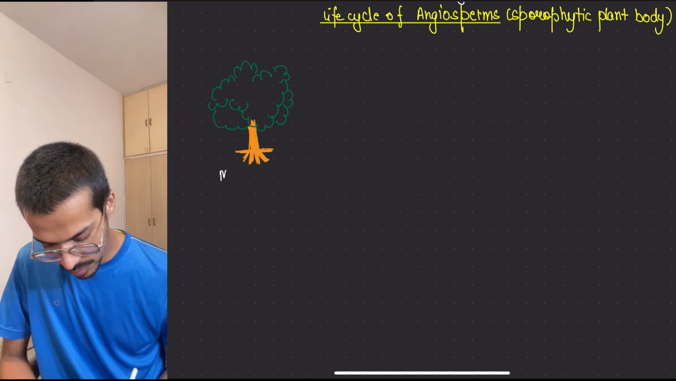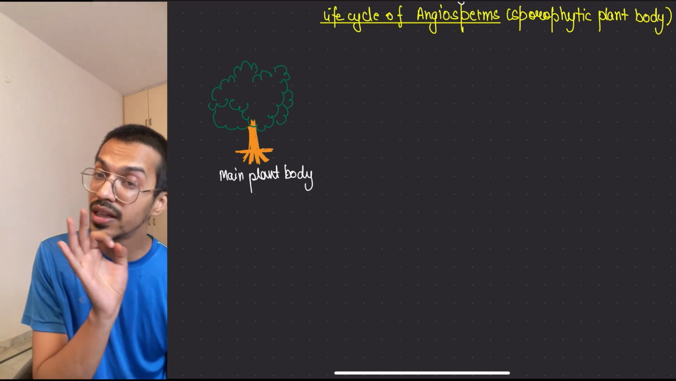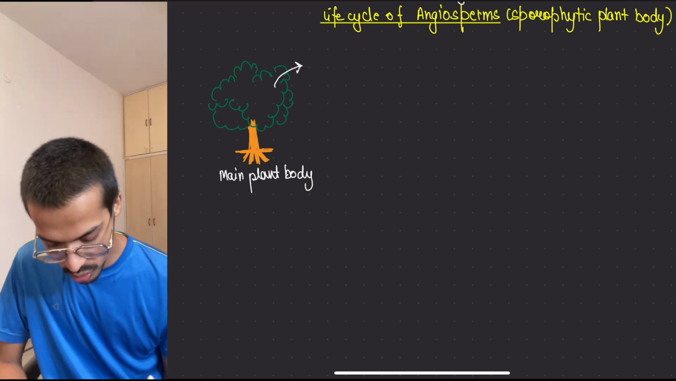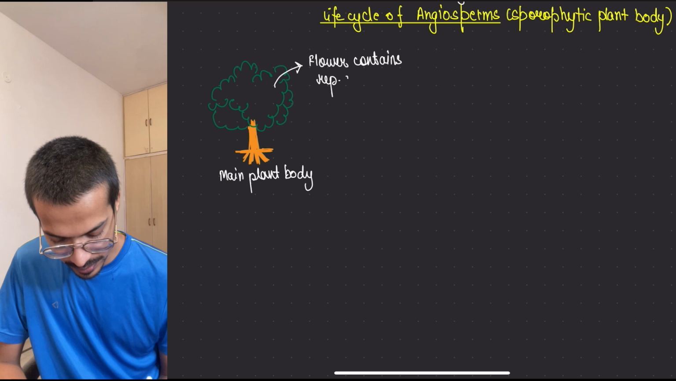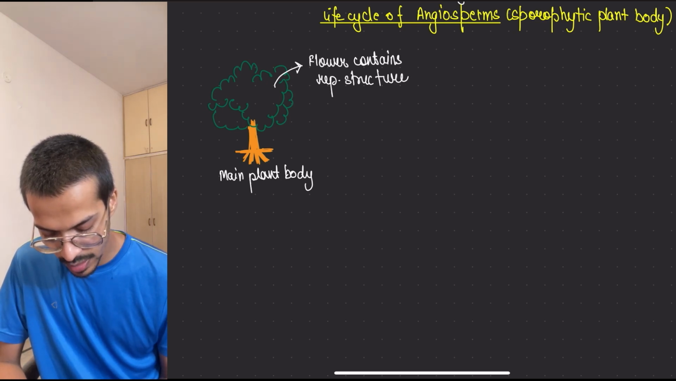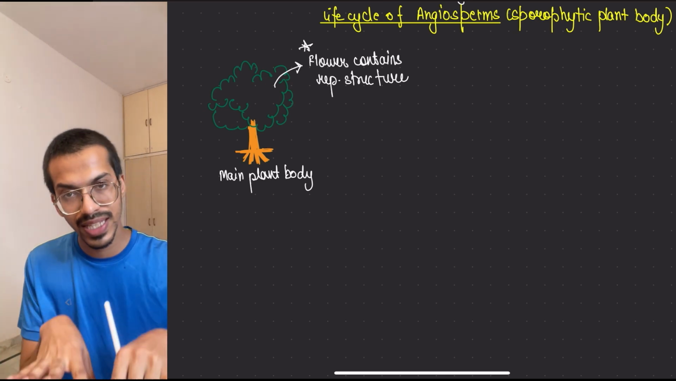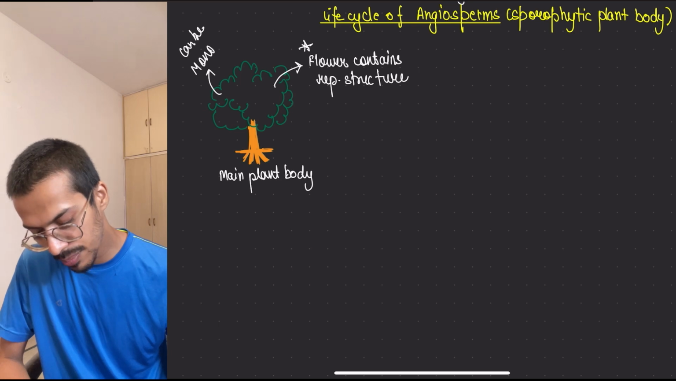This is your main plant body. Now, in this plant body, the reproductive structures will form. They will be formed inside a special structure called the flower. So the flower contains the reproductive structure. Here, similarly, these plants could be monoecious or dioecious, meaning the male and female parts may be present on the same plant or on different ones. So these plants can be monoecious, depending upon the species, or dioecious.